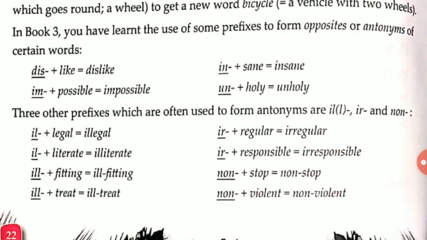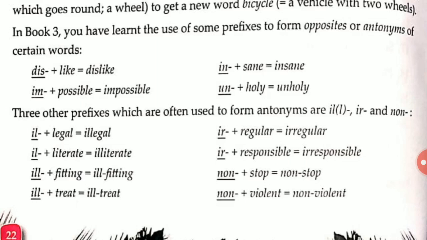In the class 3 book, you learned the use of some prefixes to form opposites, or antonyms, of certain words. For example, when we add dis before the word like, it turns into dislike.